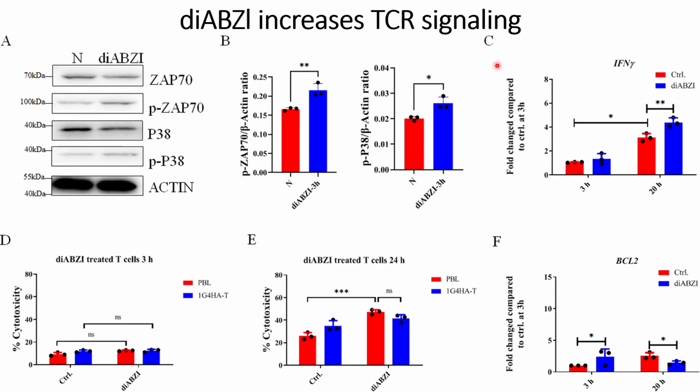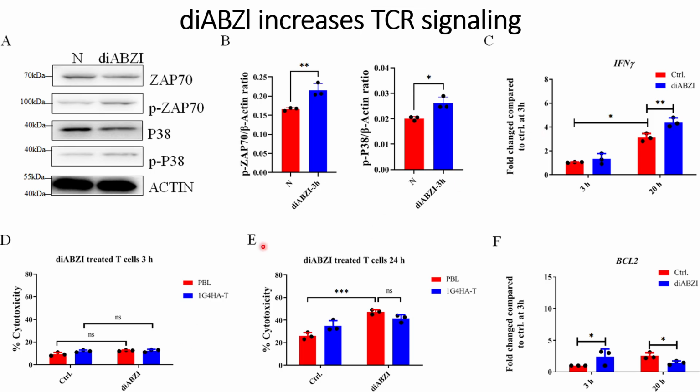And thereafter they checked one of the pro-inflammatory cytokines such as IFN gamma, and what they found is that after 3 hours the difference between control and the DiaBZl is not statistically significant. However, after 20 hours they can see that the difference is statistically significant. So this indicates that in the long term the DiaBZl will cause an increase in the pro-inflammatory cytokines such as IFN gamma, and thereafter you need to check whether this DiaBZl has some negative effect on the T cells or not.